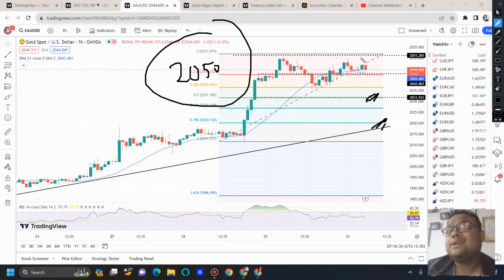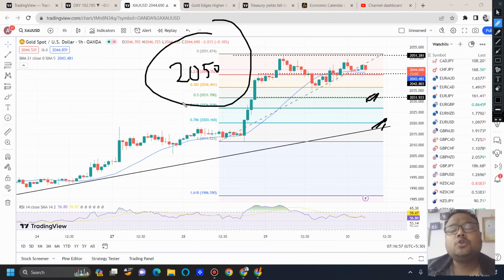If the market doesn't come for retracement and you are stuck in a sell position, try to exit. If you are in a buy, then obviously you will be enjoying. And those who are looking for fresh opportunities, you can initiate a buy position once you see the market going up again, going for a breakout above 2050.